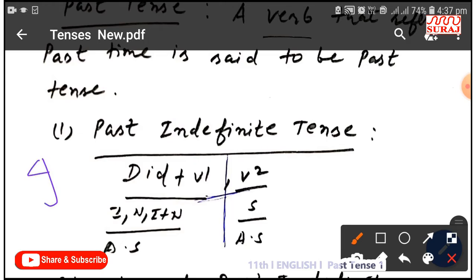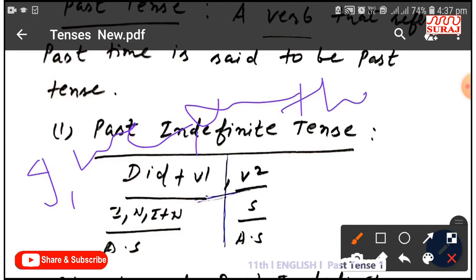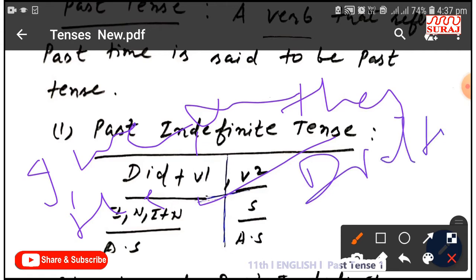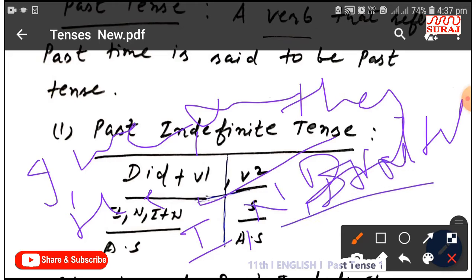When the subject is I, we, you, they, he, she, it, or any name, we should use did plus first form, but you should remember one thing, that the sentence should be written in interrogative, negative, or interrogative plus negative form.